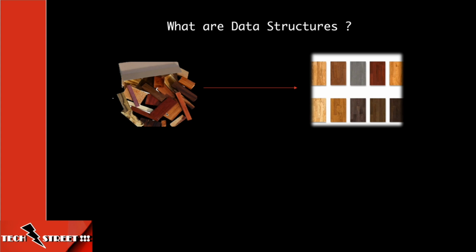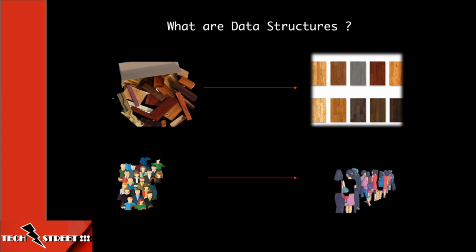Every day in our lives, we see various types of data structures. There might be a crowd of people who want to get a ticket for a concert. But without an organized way, it becomes almost impossible to get a ticket. The organized way for people to get a ticket is a queue. And this is also called the queue data structure in computer science, which is the first in, first out method.